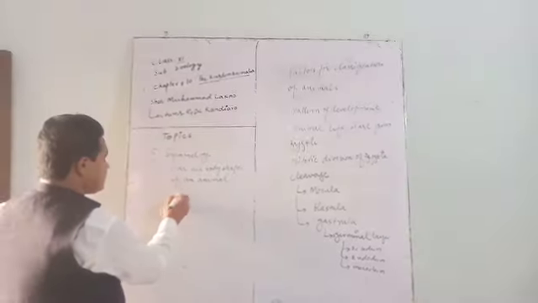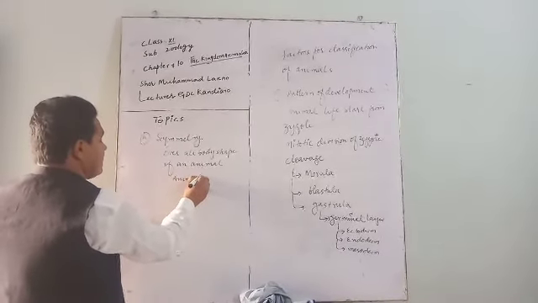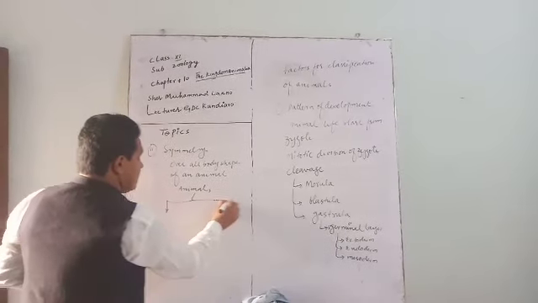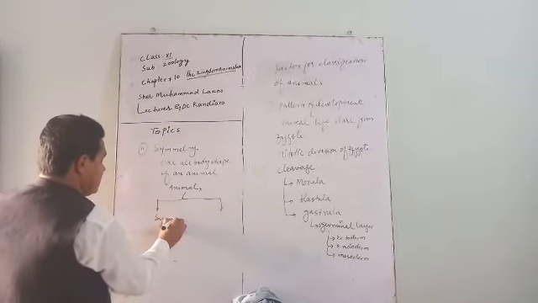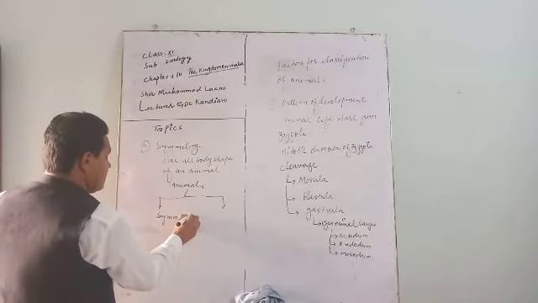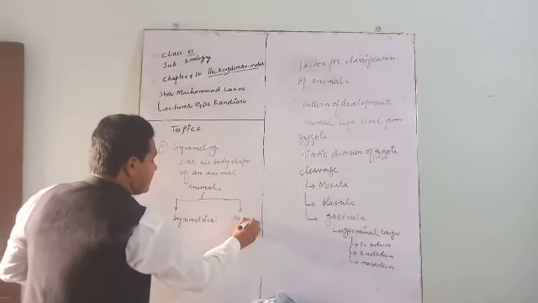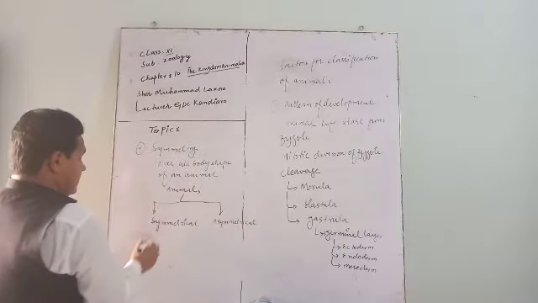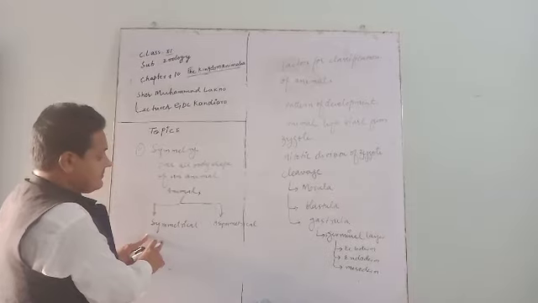Number one, here I am writing animals: symmetrical animals and asymmetrical animals. Symmetrical animals are those animals that have symmetry.